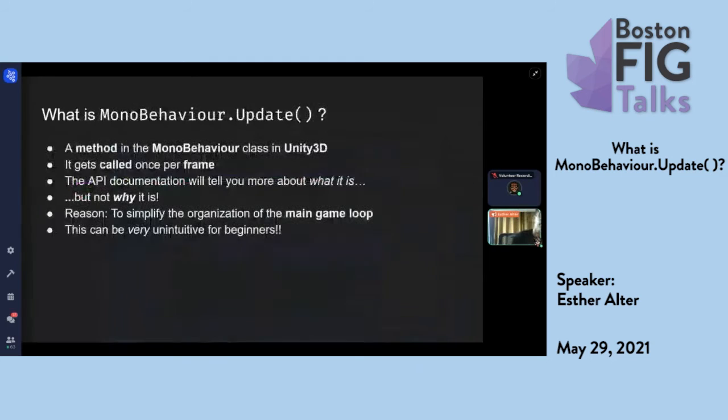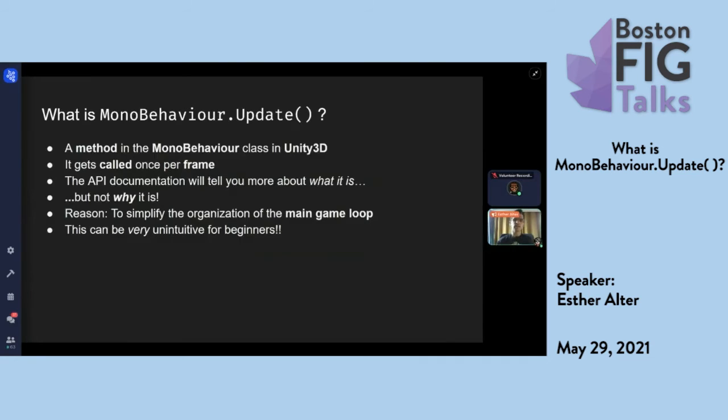But what is MonoBehaviour.Update? What we know so far is that it is a method in the MonoBehaviour class in Unity 3D, and it gets called once per frame. If you read through Unity's API documentation, you'll learn a lot more about what it is and perhaps what it does. But the documentation won't tell you why it's structured that way and why it does what it does.